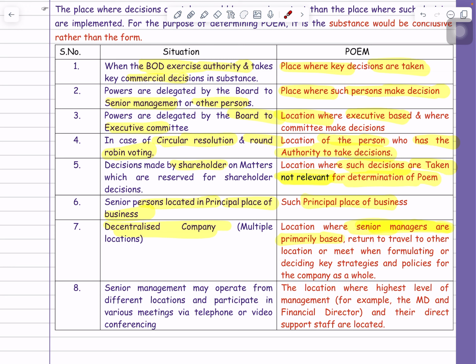Returning after travel to another location means, for example, suppose there is a meeting in the USA. After the USA meeting, where are they coming back, where are they returning? You know that if we go somewhere, we always come back to our home. So they will return to their home, and the place where they return will be treated as the POEM.